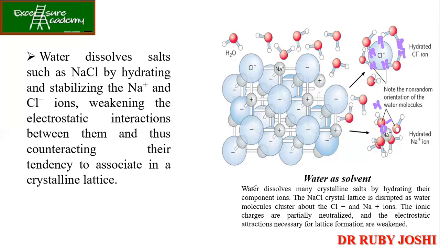So when all the Na plus and Cl minus are hydrated with the help of the electrostatic interactions between them and water, it dissolves the entire NaCl into the water. The ionic charges are partially neutralized and the electrostatic attractions necessary for lattice formation are weakened because of the water.